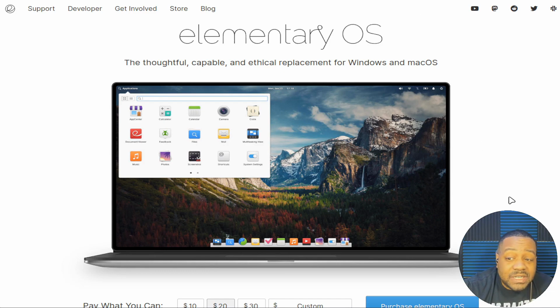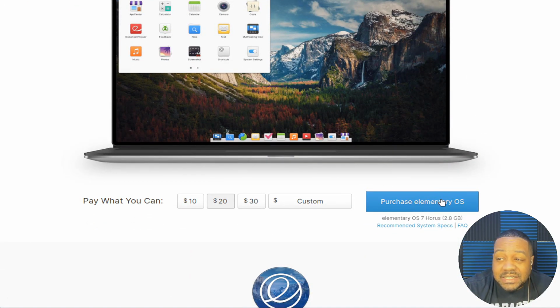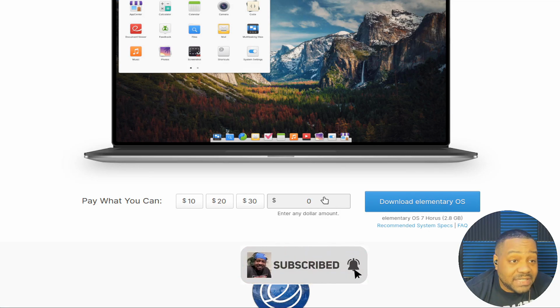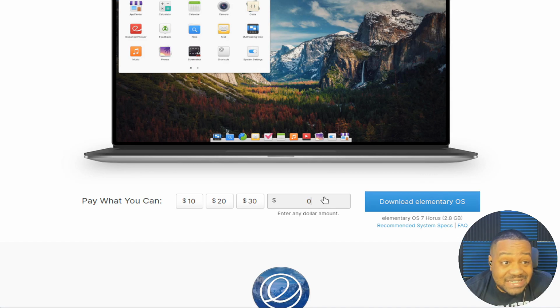Now, in order to download it, all you have to do is hit purchase Elementary OS. You can donate to the project. That's the way they put it on here. You can donate, or you can put 0 if you want to get it for free, just to try it out. But I always try to tell people to support these projects, because these people put in a lot of work developing and maintaining these distributions. They don't get paid for this. Everything they get is from donations, because it's a free and open source project.